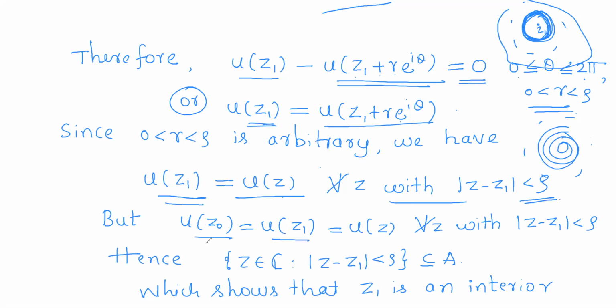But u of z1 is equal to u of z0. So all these u of z will in turn be equal to u of z0 for all points in that neighborhood. Hence, for all points in that neighborhood, u of z0 is equal to u of z. That means by our characterization of A, all the points in that neighborhood should be contained in A. So for any given point z1 of A, we found a neighborhood around that point which is entirely contained in A. This shows that z1 is an interior point of A.